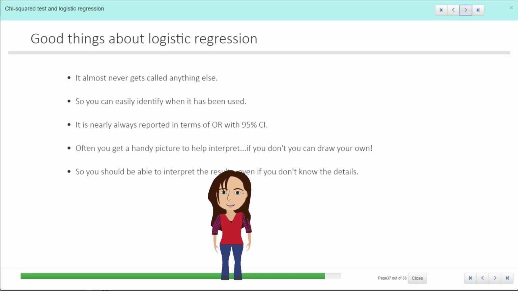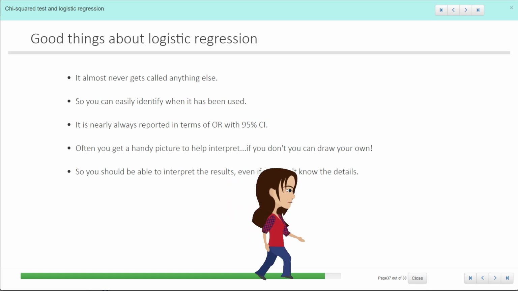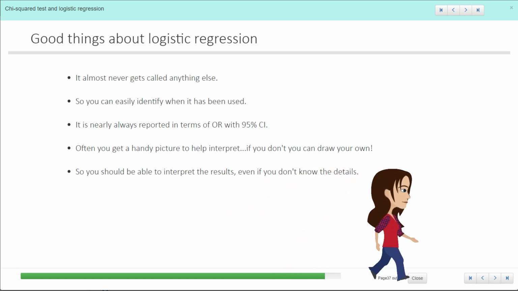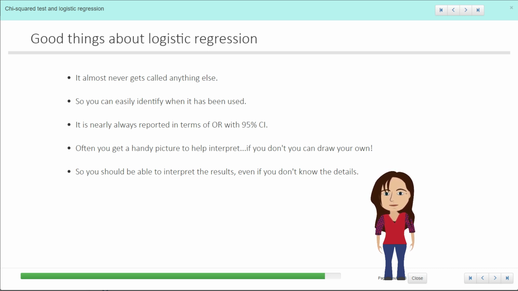And then I'll just finish up with some things about logistic regression, some good things about it. And it almost never gets called anything else. So if someone's done a logistic regression, the chances are they've called it that, and you don't have to wonder if it's getting called another name. It's nearly always reported in terms of odds ratios with 95% confidence intervals.